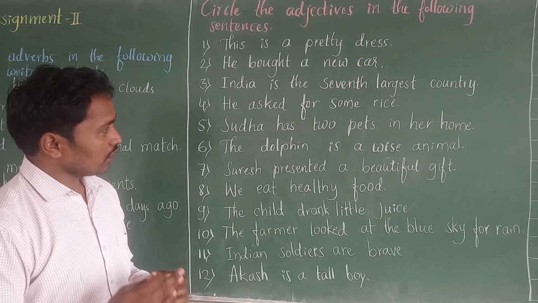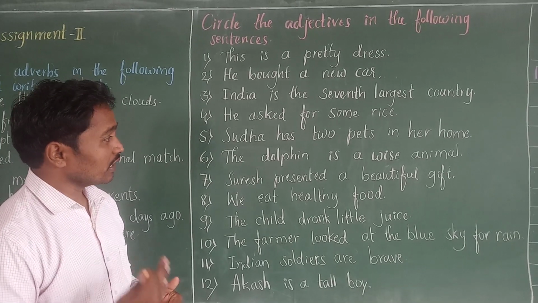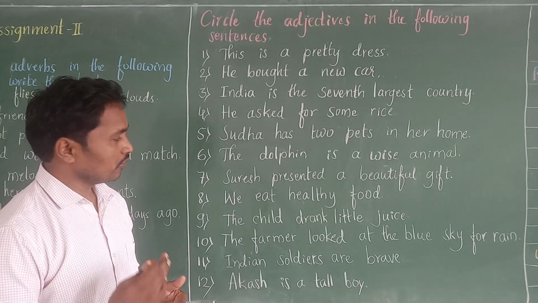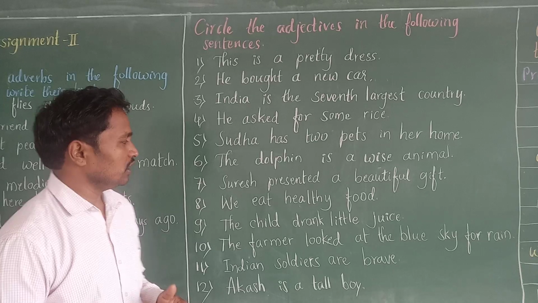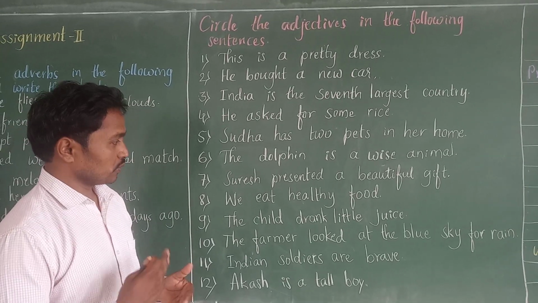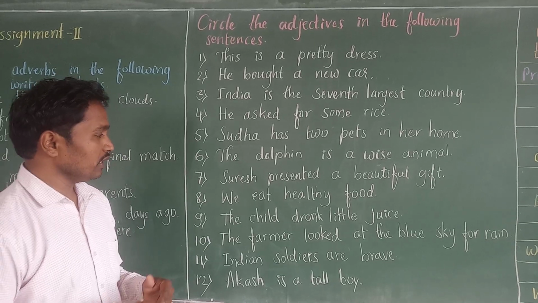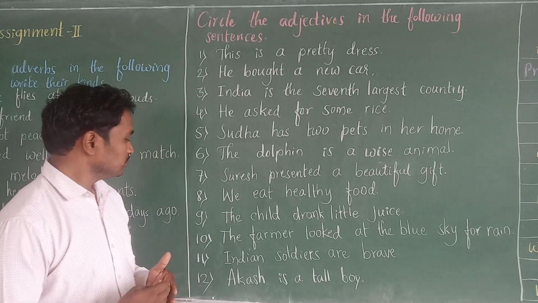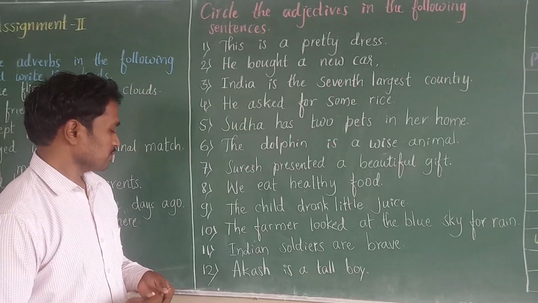Fourth one, he asked for some rice. Fifth one, Sudha has 2 pets in her home. Sixth one, the dolphin is a wise animal. Seventh one, Suresh presented a beautiful gift. Eighth one, we eat healthy food. Ninth one, the child drank little juice.